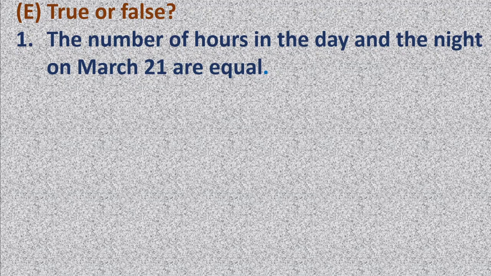Say true or false. Here we will read the sentence given and we will decide which is true and which is false. Okay, first one. The number of hours in the day and the night on March 21st are equal. Yes. This is true or false? Yes, very good. This is true. On March 21st and September 22nd, the day and night they are equal. That is equal to 12 hours, isn't it?